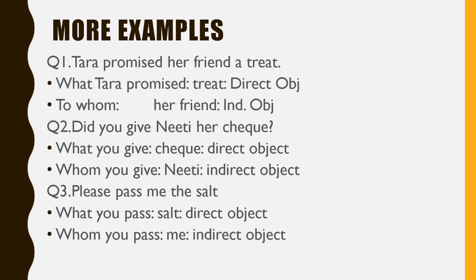Let us have some exercise. Tara promised a friend a treat. So what did Tara promise? Tell me, what? What did she promise? She promised a treat. So treat will be here the direct object.